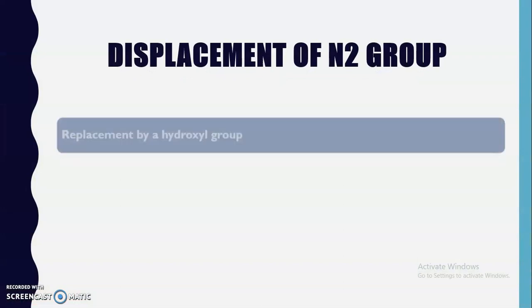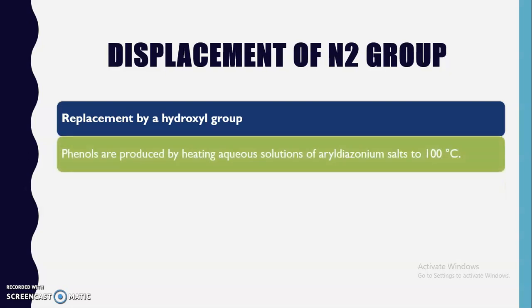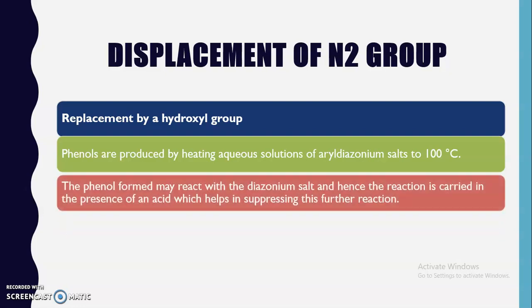Then the next reaction that we are going to discuss is replacement by a hydroxyl group. When we carry out the replacement of the diazonium group with a hydroxyl group, we will get phenols. That is, phenols are produced by heating aqueous solutions of aryl diazonium salts to 100 degrees Celsius.